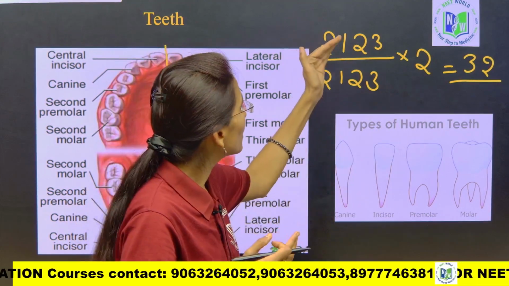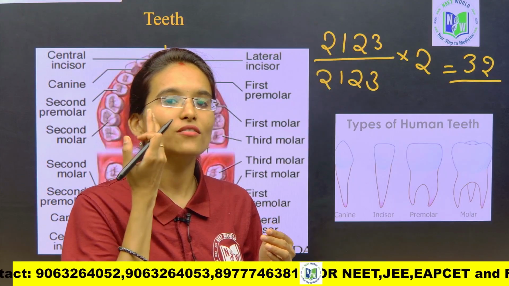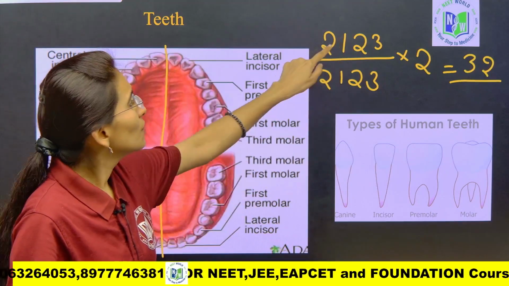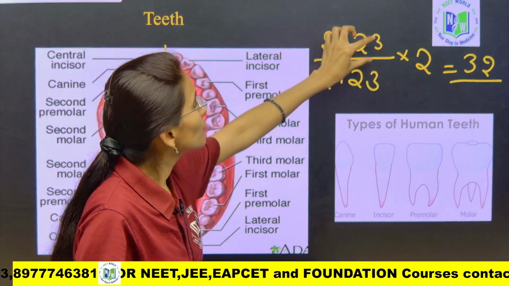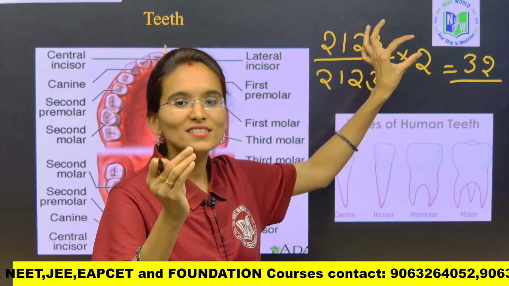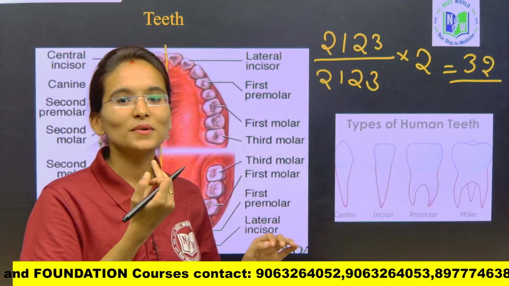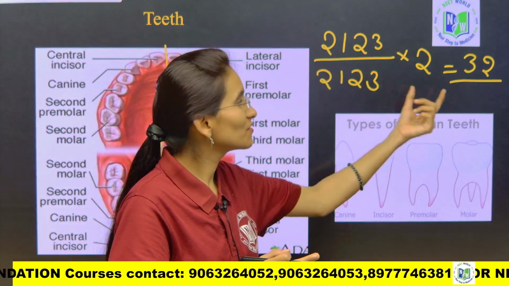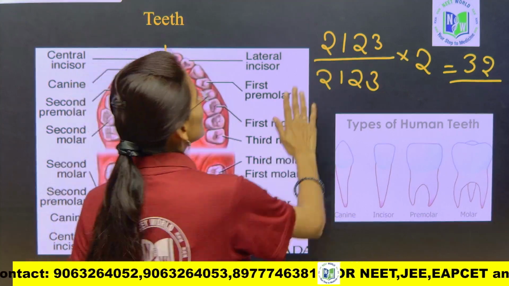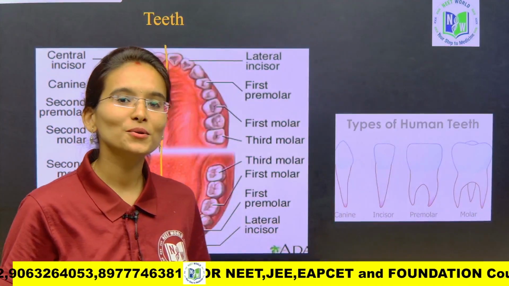So these 2, 1, 2, 3 by 2, 1, 2, 3, we are completing, and we are going to count only on one side of the upper and the lower jaw, okay. So 2 plus 1, 3, 4, 5, 6, 7, 8. So if you add and multiply, 8 plus 8 is equal to 16, right, my dear students. So completely 16 teeth on the upper jaw and completely 16 teeth on the lower jaw is going to give the answer 32 teeth, my dear students. So this is completely about the 4 different types of teeth and their number in the adult human beings, right.